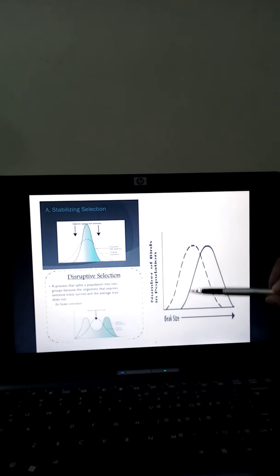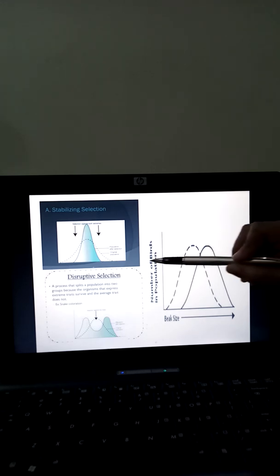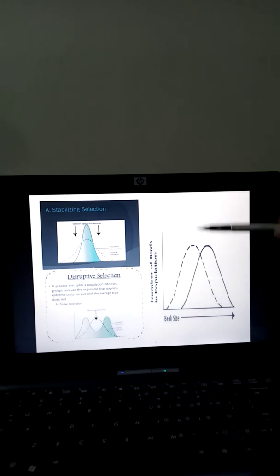That is why this curve is moving to one side. It can move to this side also, it can move to the other side also. But nature is not selecting the mean average character. It is selecting only one character. That is why the curve has moved towards one side. Such kind of change is directional change.